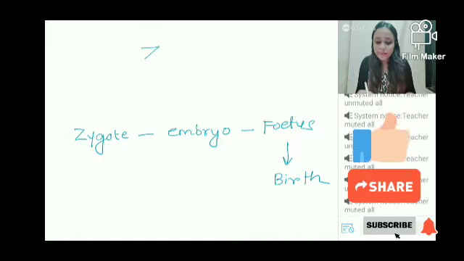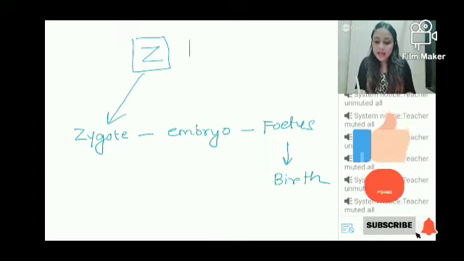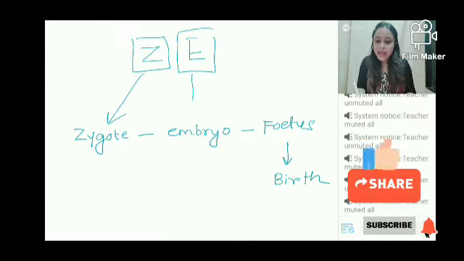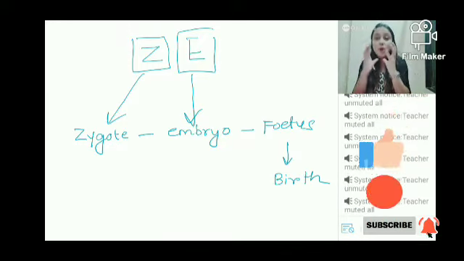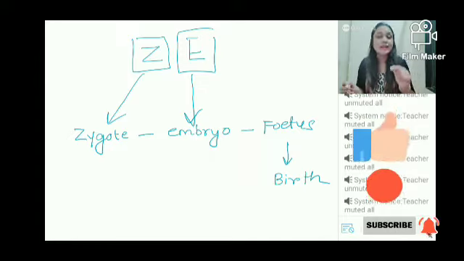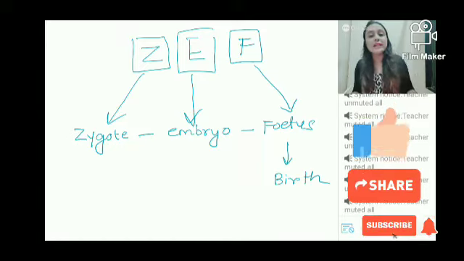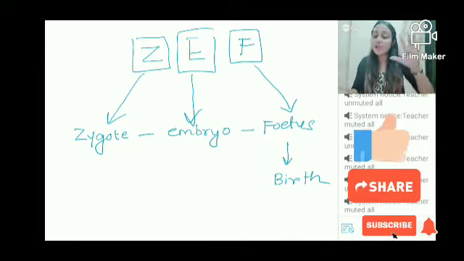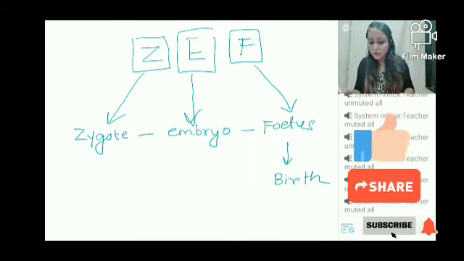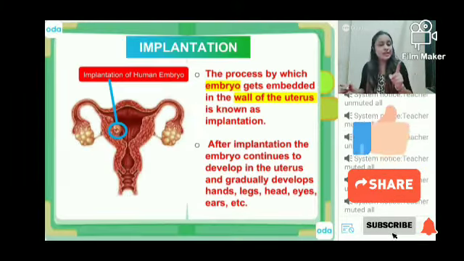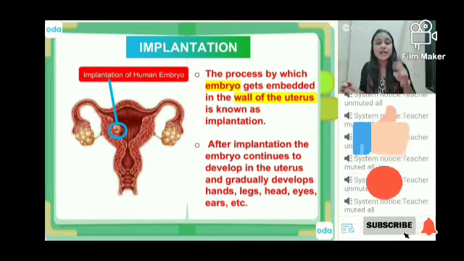ZEF क्या होता है? Z is the first step, that is zygote. Okay, and E is for embryo. Embryo मतलब the zygote is going to divide, and division के बाद a ball of cells, a cluster of cells will be formed, that is embryo. And F stands for fetus. We start calling it a fetus only when we can tell which part of the baby becomes its head, which part becomes its hand, its legs, and so on. ठीक है? After this slide, we have 2 quizzes coming up, so please pay attention. इसके बाद आपको 2 quizzes मिलेंगे.